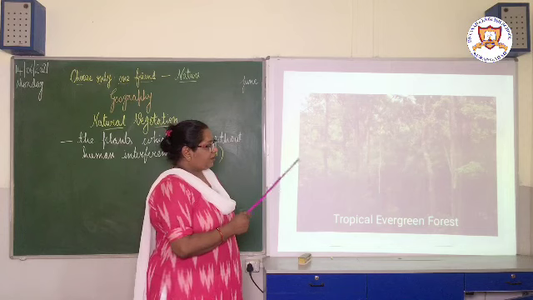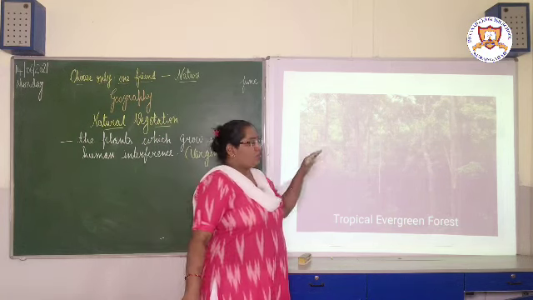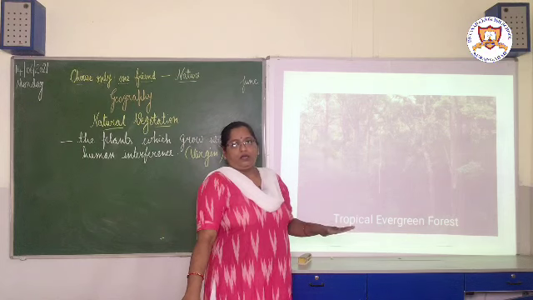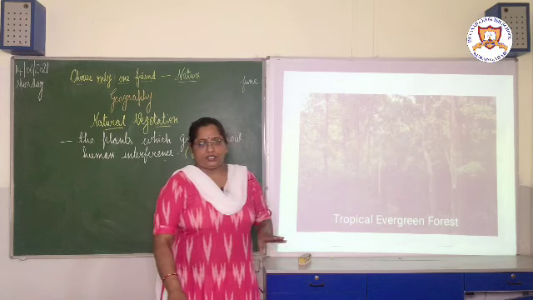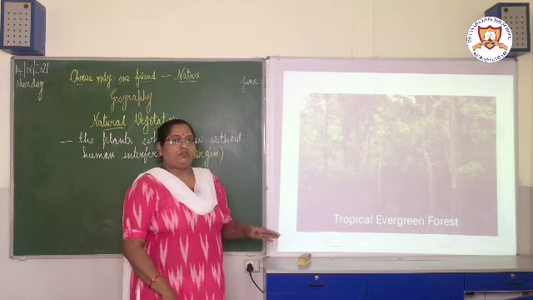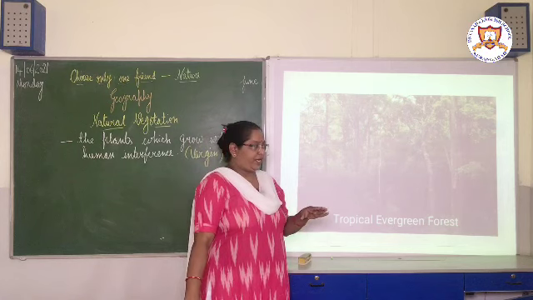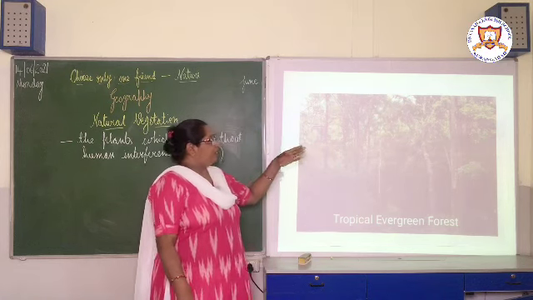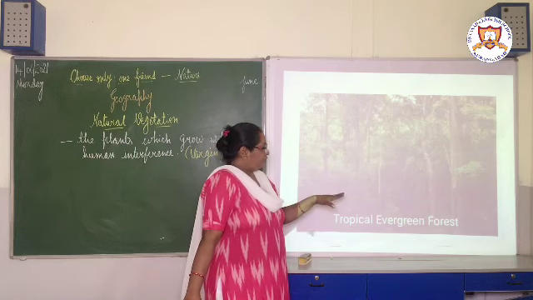Okay, that they form a canopy. Because of this canopy, what happens? The sunlight is not able to penetrate to the earth, to the land, on the ground. So because of that, what happens? This water gets locked there, and we can see the canopies, and we can see many types of insects